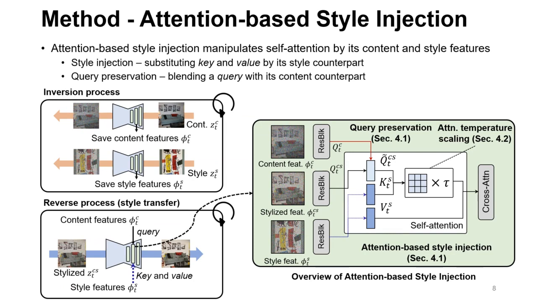Style injection is composed of the procedures called style injection and query preservation. We first obtain the query, key, and value features of the content and style images during the DDIM inversion. Then we inject the obtained query of the content and key and value of the style in the reverse process. Style injection substitutes the key and value of self-attention with those of the style counterparts to transfer textures. And query preservation adds the content query feature during the reverse process for preserving the spatial layout of the given content image.